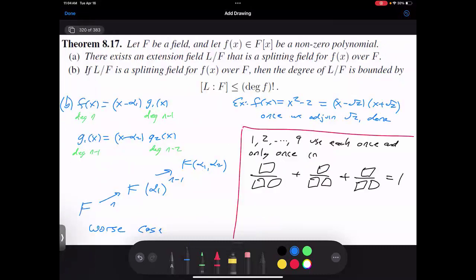We then talked a little bit about what the splitting field is. That's the smallest field in which everything factors, and how far do you have to search for the splitting field? How big of an extension do you need? It could be quite bad, with degree of f factorial, but maybe it's not so bad. Maybe it's much smaller. And then, of course, a question which we are not studying now, but is a really important question, is: if I try to add the roots in a different order, will I create a different splitting field? Or do I always get the same splitting field? It would be potentially scary if it matters which order you do operations.